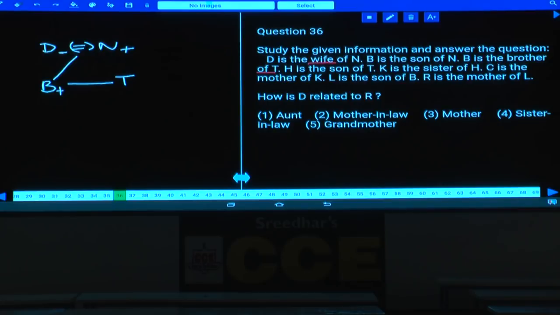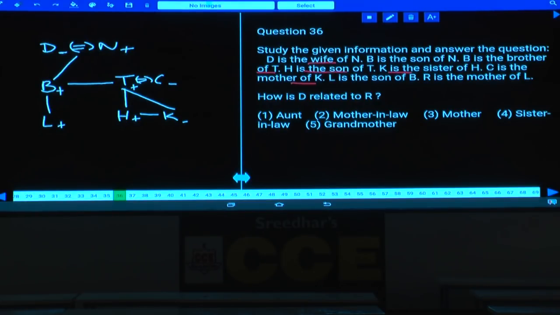H is the son of T, and K is the sister of H. And C is the mother of K. As C is the mother of K, this C is the mother of these two persons H and K. As C is the mother, T is the father of H and K. And L is the son of B.